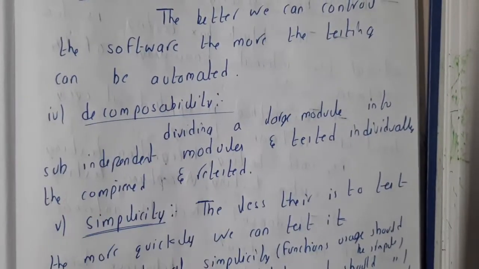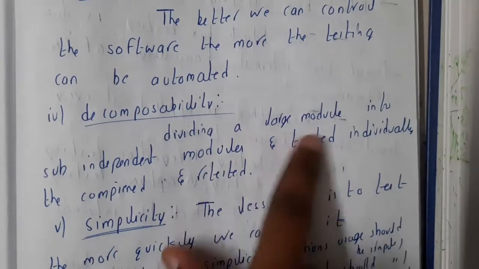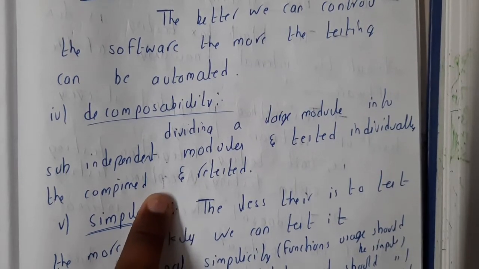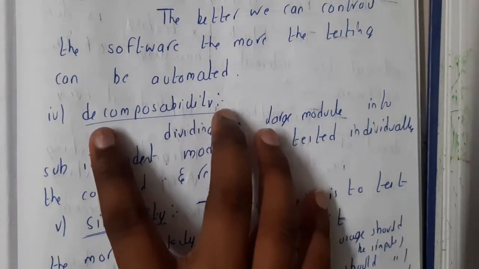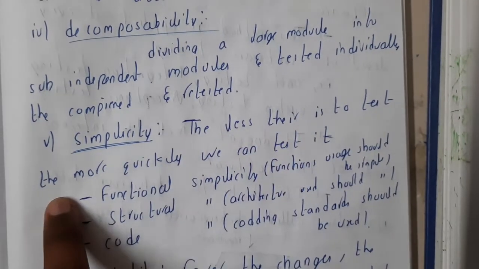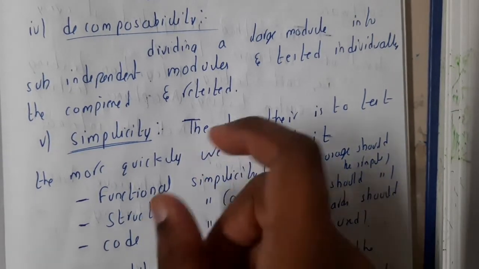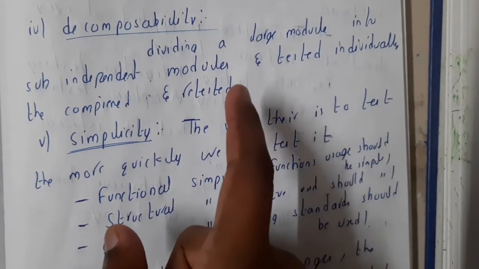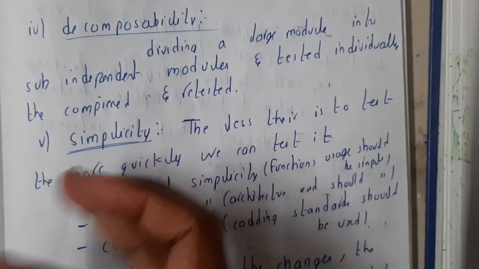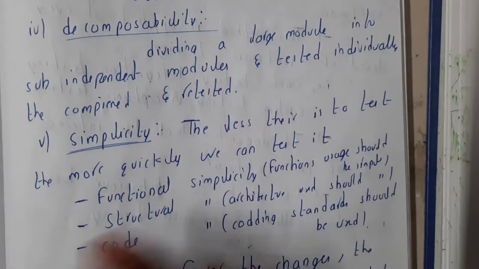Similarly, decomposability: dividing a large module into sub modules, testing individual modules, then combining them and retesting them. Then simplicity: the less there is to be tested, the more quality we can test. If there are only a few functions or methods to test, the testing process can be done easily, and you can do many versions of testing, like unit testing, integration testing, and so on.